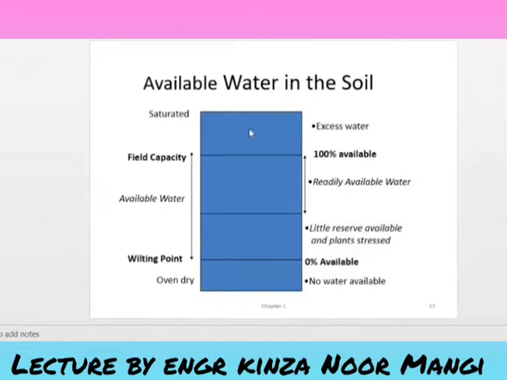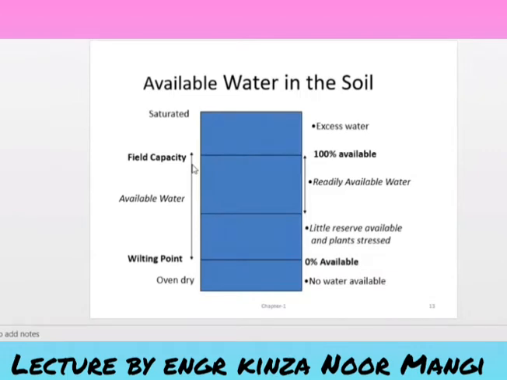At this point, all the pores of the soil will be filled with water, whether micro or macro pores. But at field capacity, all the small pores of the soil will be completely filled, and the large pores will be partially filled with air and partially with water.